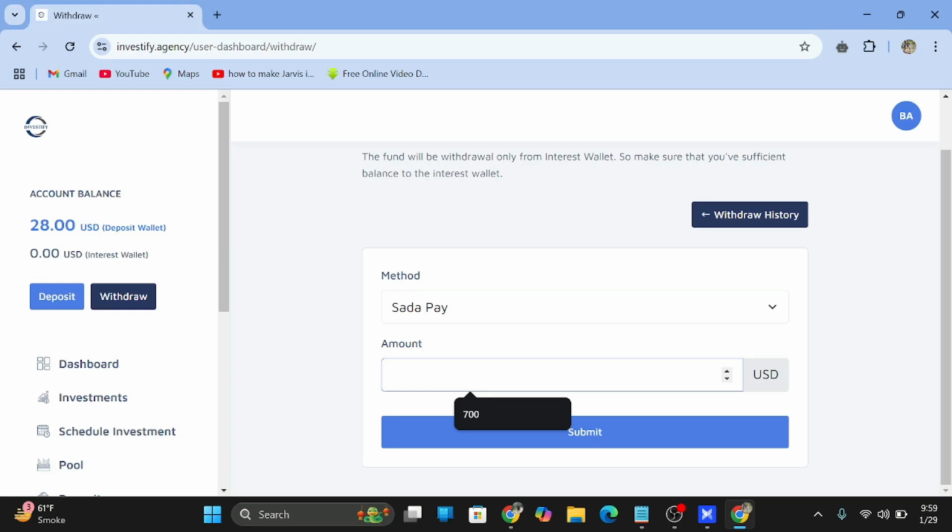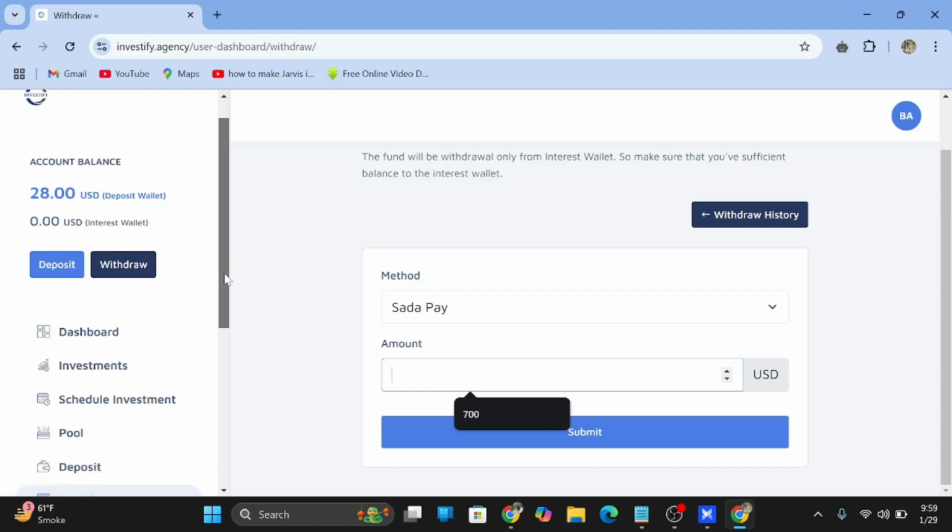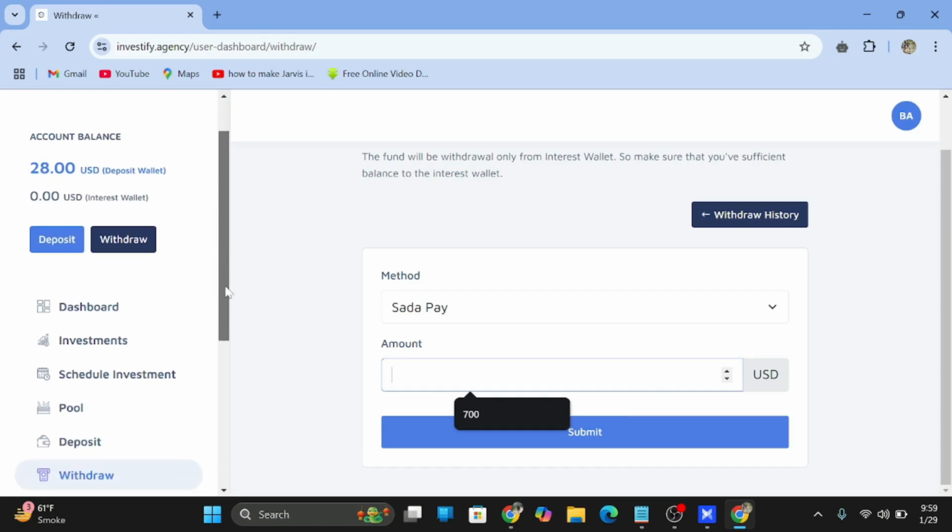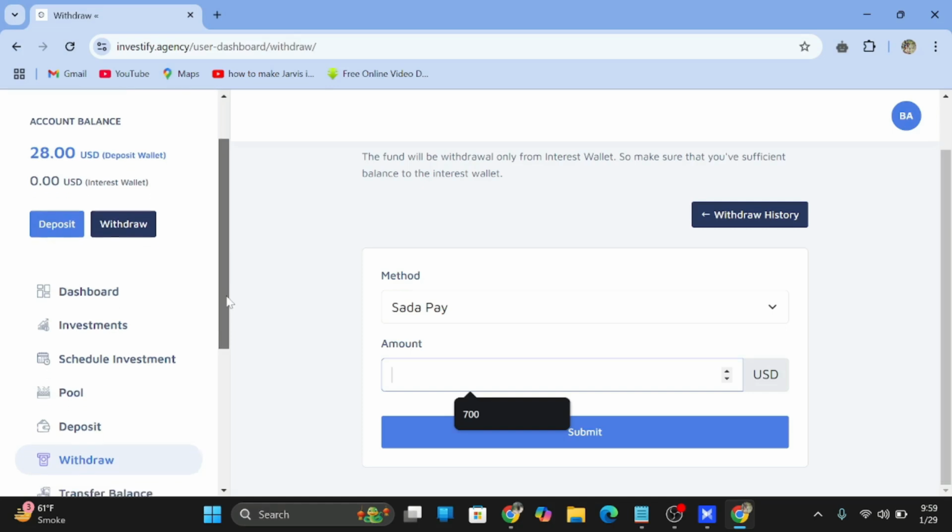Any amount which I want to withdraw from my interest wallet. Now we have a zero balance in interest. You just put this value and then submit, and after this it will ask you for the account number of your transactions. Then we will put in our account number and submit, and after this we will get our withdrawal in 2 hours only. 2 hours is the maximum range. It will give it to you in only 1 or 2 minutes also.